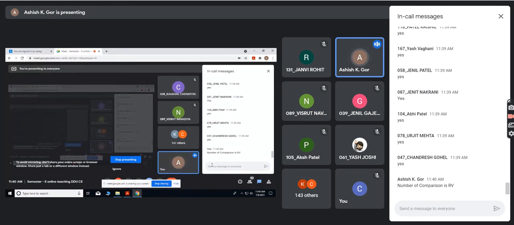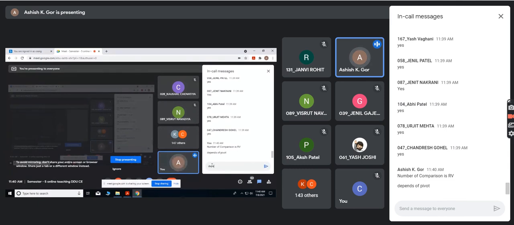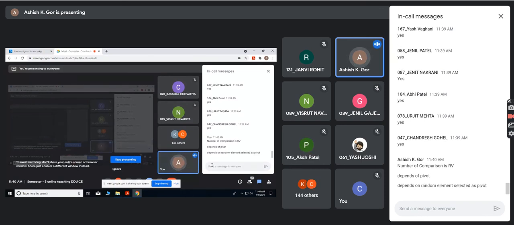The number of comparisons is a random variable. Depending on what? It depends on the random element selected as pivot. As you change the random elements, the number of comparisons would deviate. Sometimes it would be less, sometimes more. So what is it that we should try to prove?